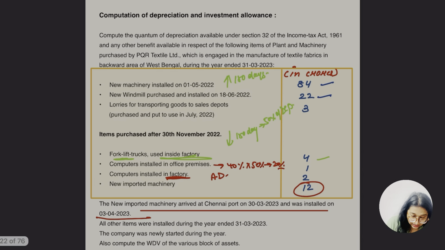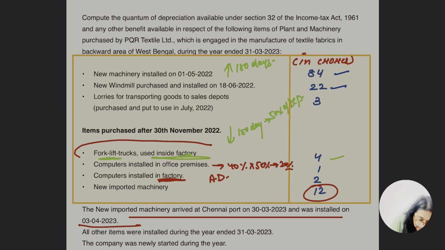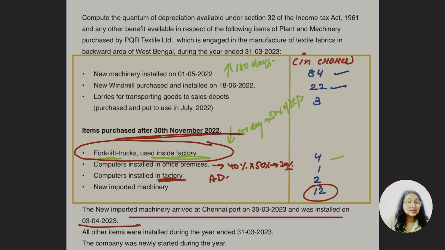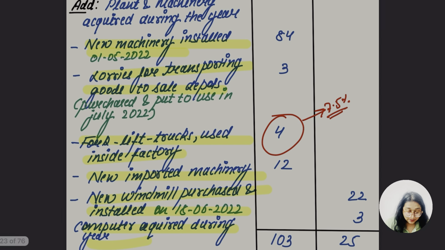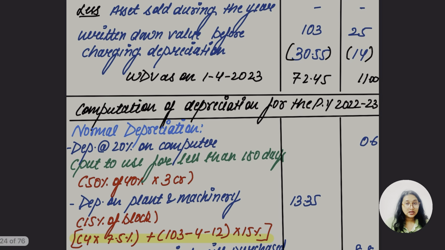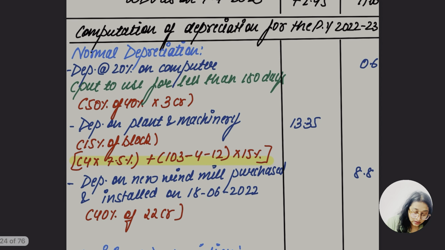As I told you, let me go back in the question. Okay, this part they are saying the forklift truck used inside the factory which is purchased after 30 November 2022, which means the depreciation rate is going to be 7.5%. Did I make this much clear? So for sure from this block of asset, the 103, we have to deduct these two amounts.